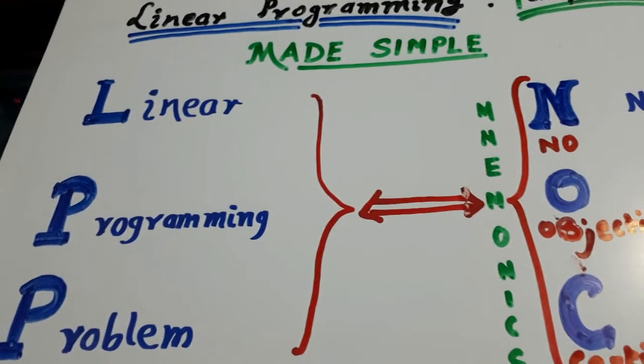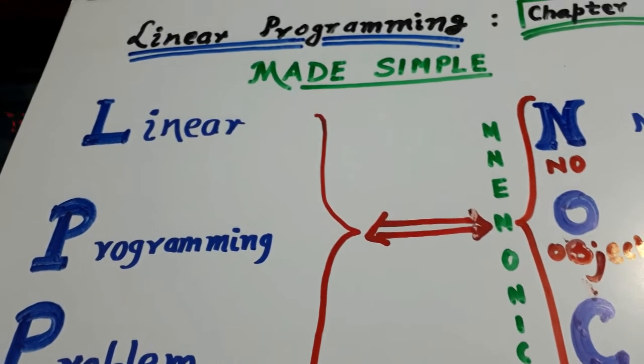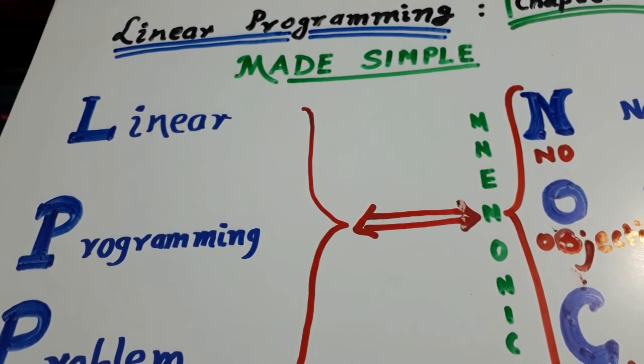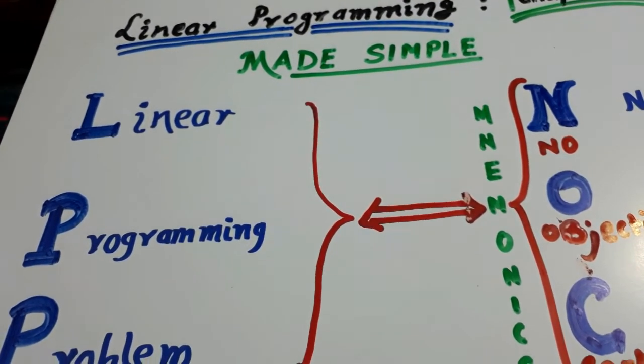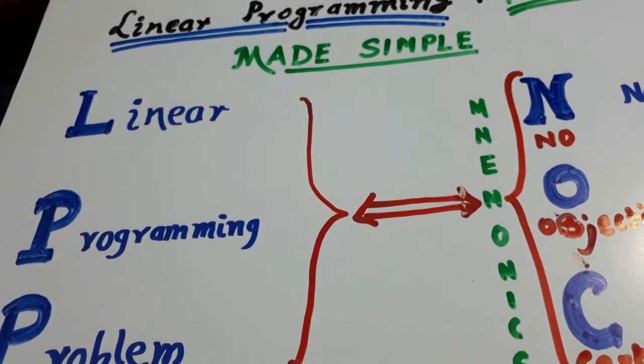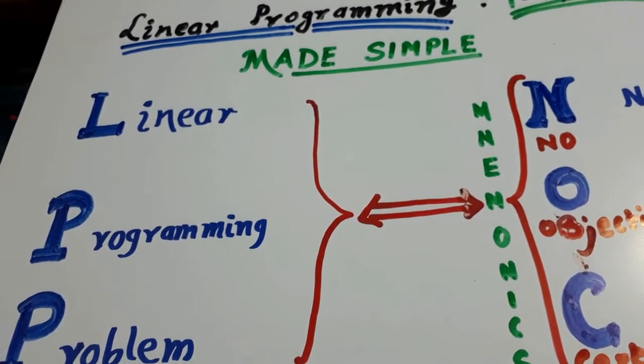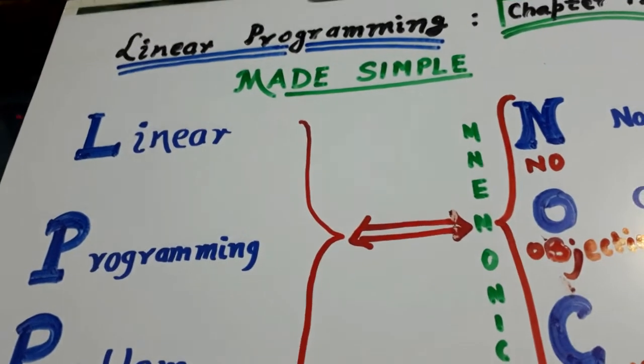Why is the name linear there? Because we will be dealing with variables which have degree 1, so there will be linear functions. That is why the name is linear. Programming means planning.